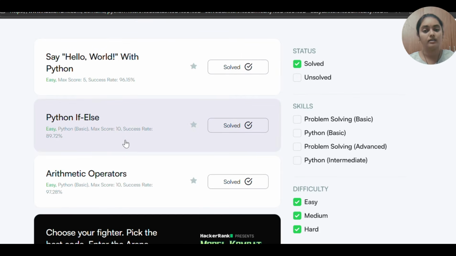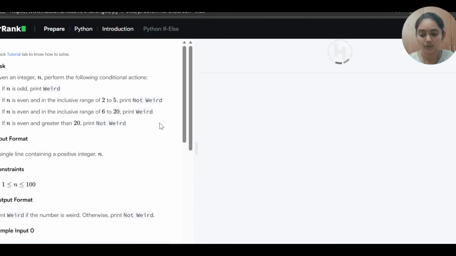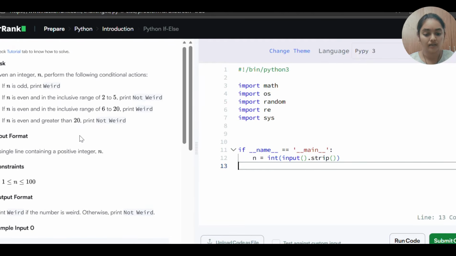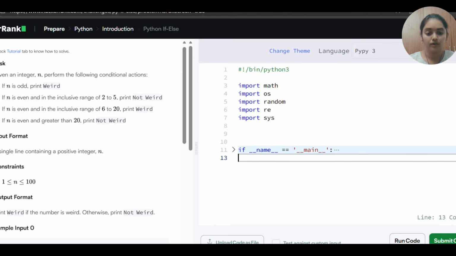So there you can easily open the respective problem and read the problem, and here you have to write the code for that. Okay, so in this way you need to write the code.